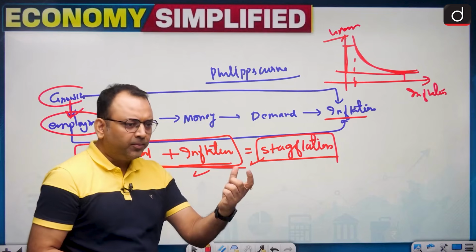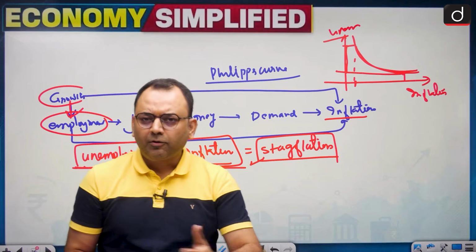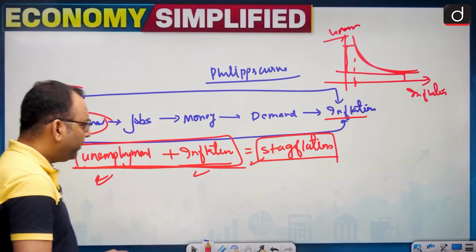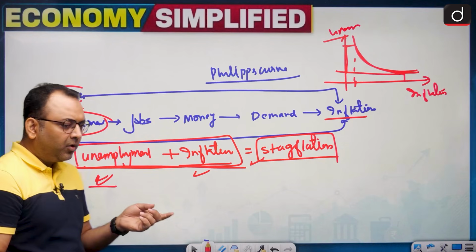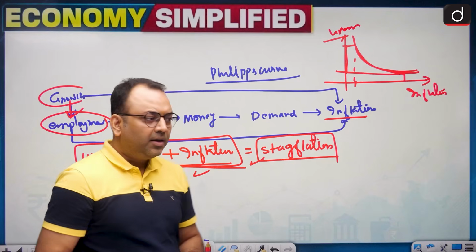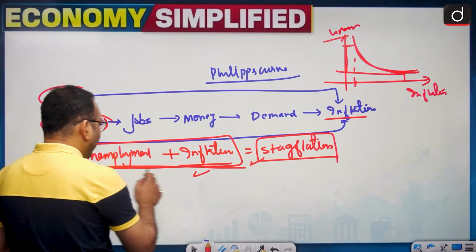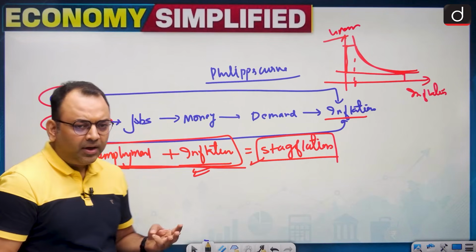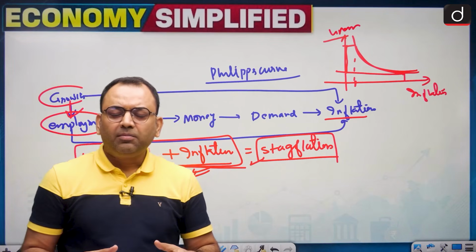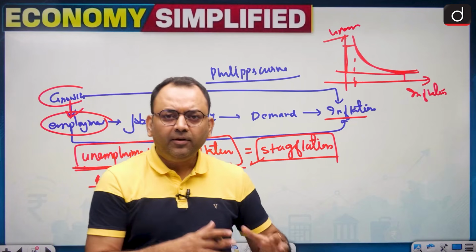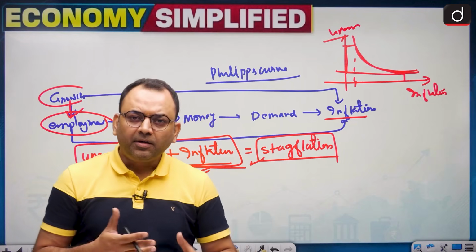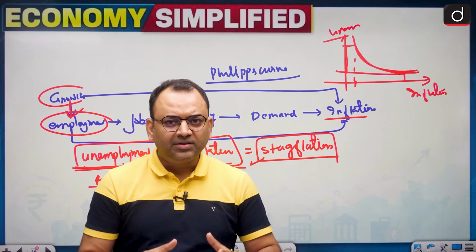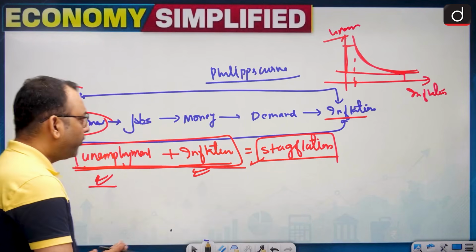And suppose the imported goods become costlier due to, say, currency depreciation or any other factor, inflation is also seen in the economy. Suppose we import a lot of electronics, and we don't manufacture electronics. So we'll have unemployment, and suppose they now become costlier, then along with the unemployment we will have inflation. So a country having a lack of indigenous production capabilities, a country dependent on imports, a country which lacks infrastructure will have a situation called stagflation. Friends, let's have some questions on this.